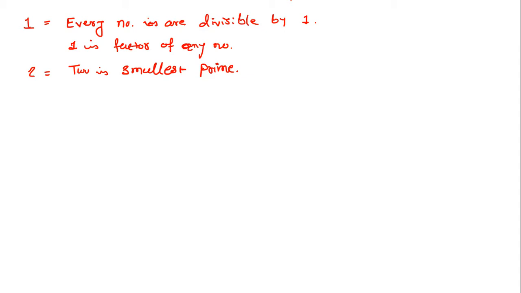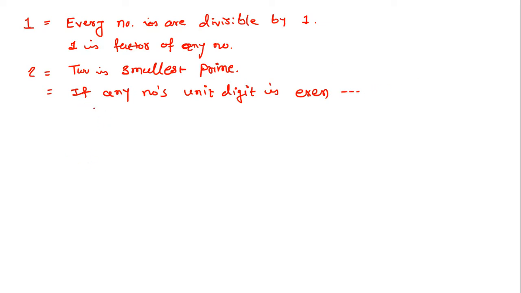Now division by 2. If any number's unit digit is even, then that number is divisible by 2.